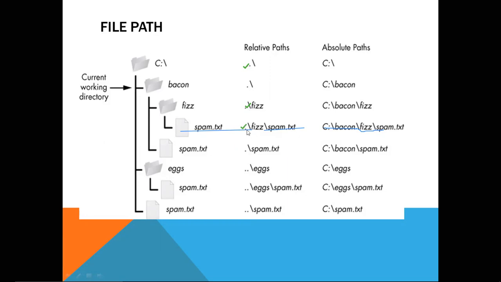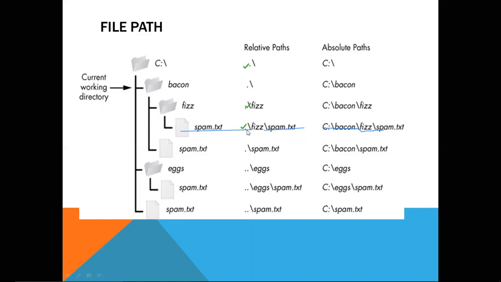So we are giving the relative path, which means we need not give the whole path, in which drive it is stored and in which folder fizz is stored. In case of relative path, we are just giving the current directory of the file and the name of the file, and the rest is automatically taken by the compiler, so that the actual path of the file can be generated. The actual directory and the actual drive of the file are automatically taken by the compiler.